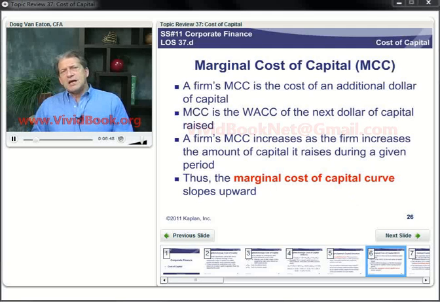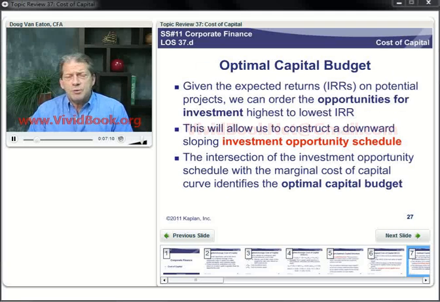The more debt and more equity you raise in a given time period, like a year, the higher your cost of capital. So that's why we say the marginal cost of capital is going up with larger capital budgets, larger amounts of total investment. So we've got an upward sloping marginal cost of capital line.